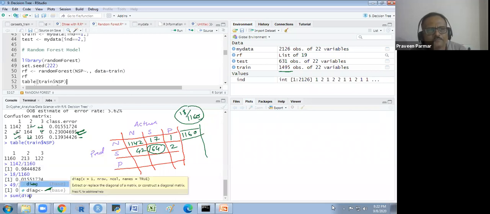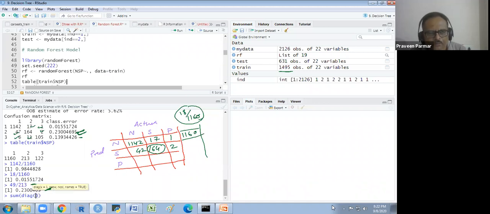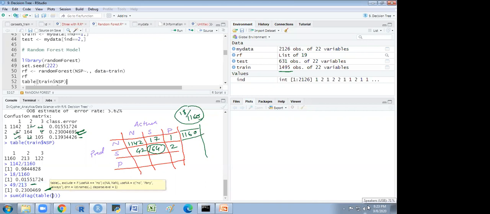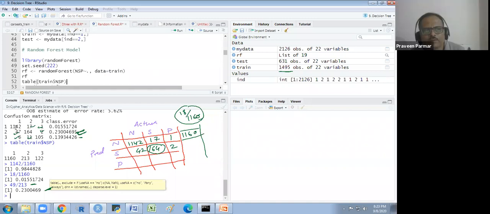I will get the sum of the diagonal. We have not given a name to this table. So we could write these numbers and see the out of box error if you want to know.